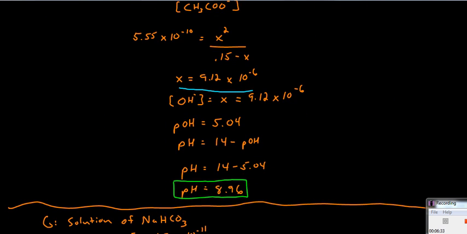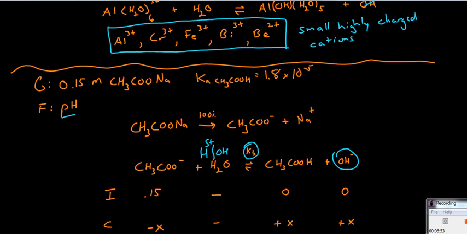And so our hydroxide concentration is 9.12 times 10 to the negative 6, and from that we can find the pOH and then the pH. This makes sense here. We have a pH which is greater than 7. Being greater than 7, we have a basic solution. This is what you would expect if you had a basic salt put into water. As an example, sodium acetate, which has acetate, an anion which can react with water, and sodium, a cation which cannot react with water. That should give us a basic solution.